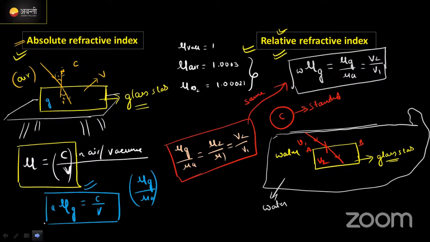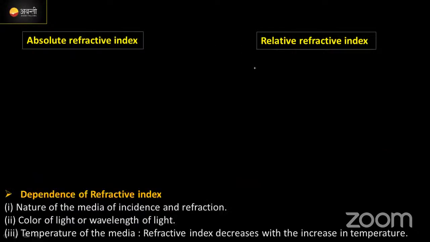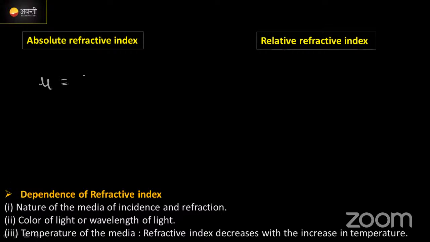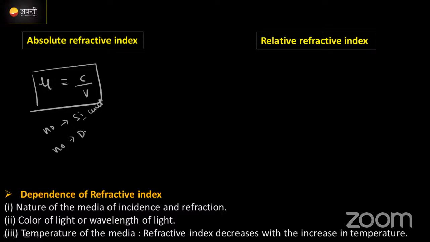Okay, we'll move to the next slide here itself. We got here the absolute refractive index value. Mu is equal to C by V, correct ना? And one more thing, guys. ये mu के लिए there is no SI unit. It's a unitless constant, and as well as it has no dimensional formula. Okay, coming to the relative refractive index.